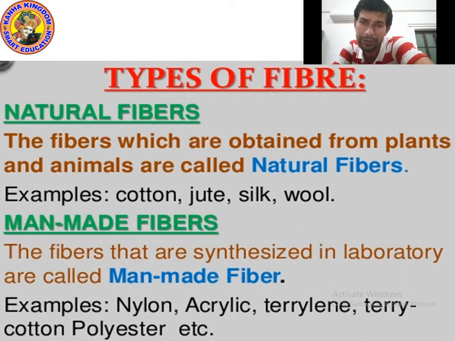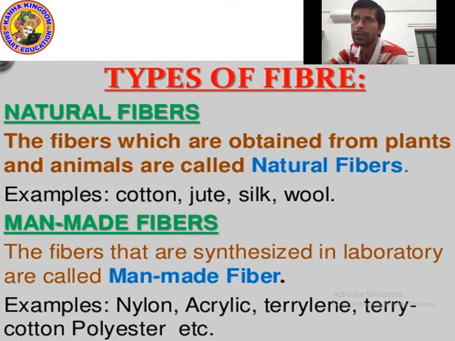Cotton and jute come from plants, but silk and wool we get from animals. That's why fibers obtained from plants and animals are called natural fibers.